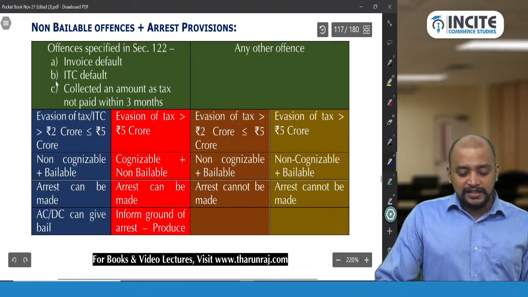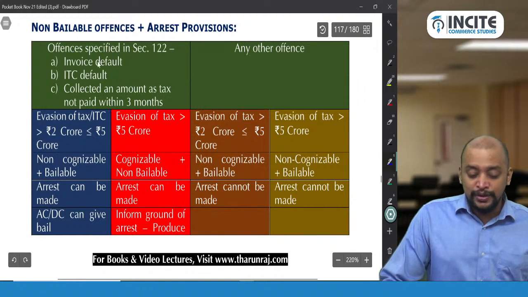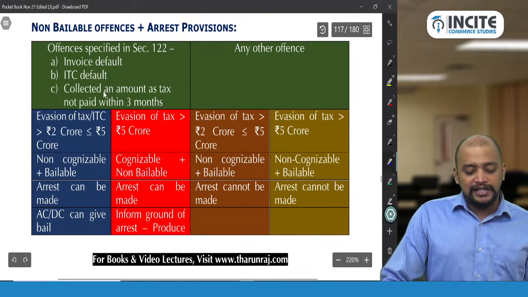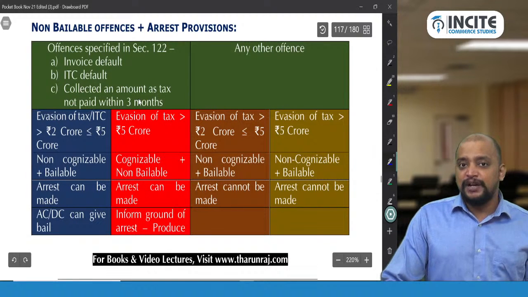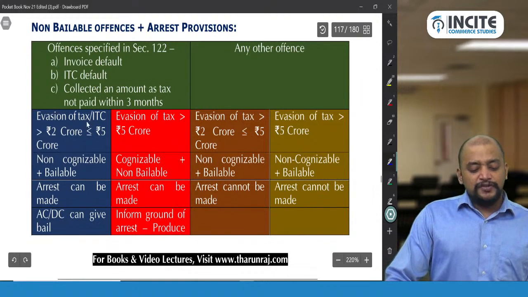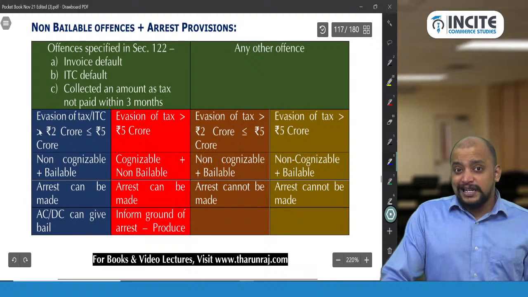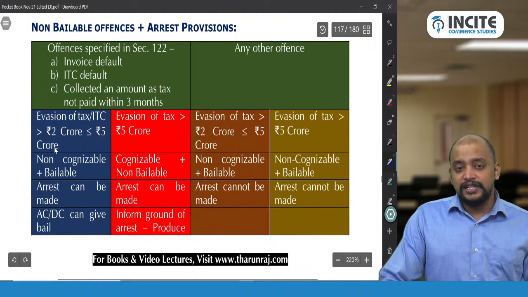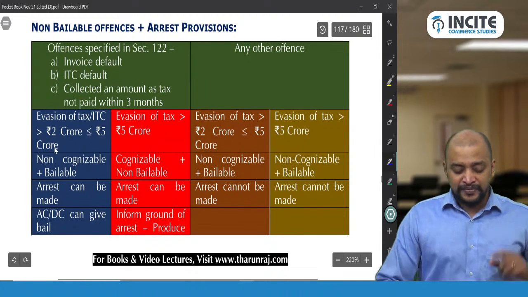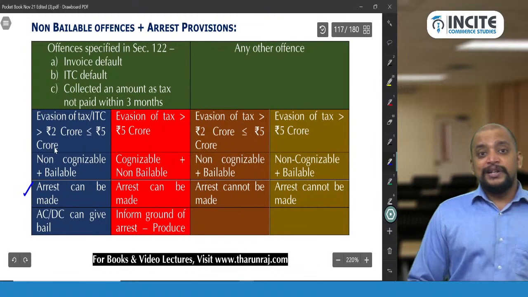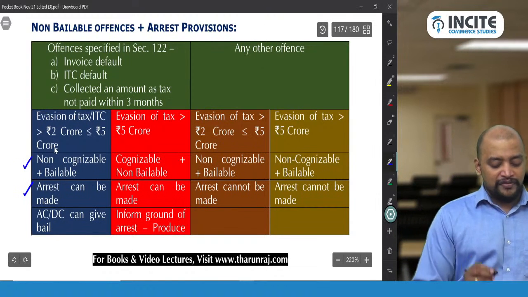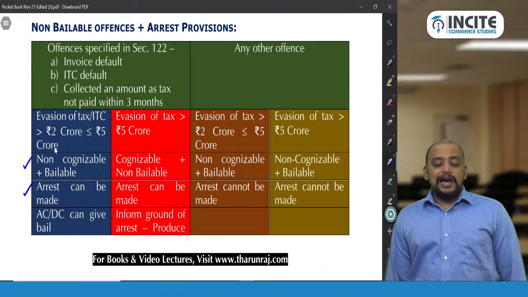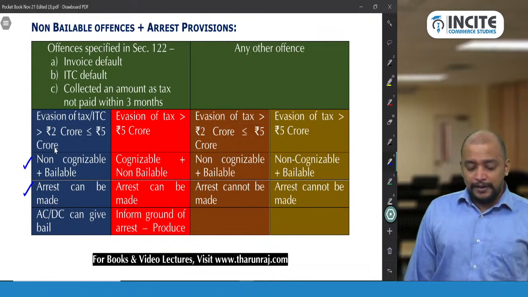Okay. Now, the non-bailable provisions plus arrest I have just put into a single table. So 3 offences, offences specified in 122: invoice default, ITC default, collected amount as tax not paid within 3 months. Evasion of tax or ITC, when it exceeds 2 crores but does not exceed 5 crores. Arrest is there. In this case arrest is there, but it is a bailable and non-cognizable offence, and the arresting officer can grant the bail.